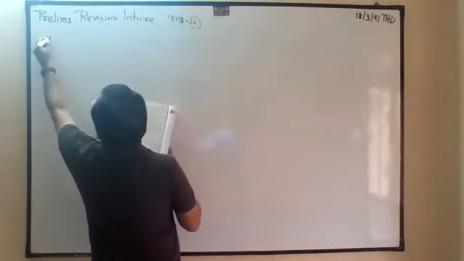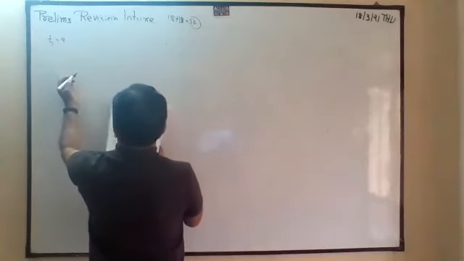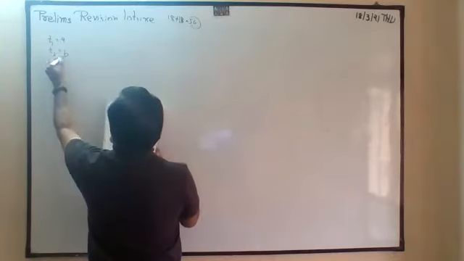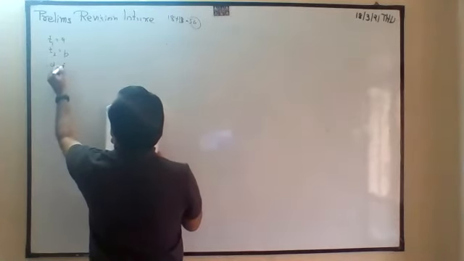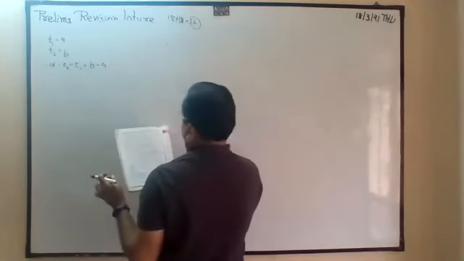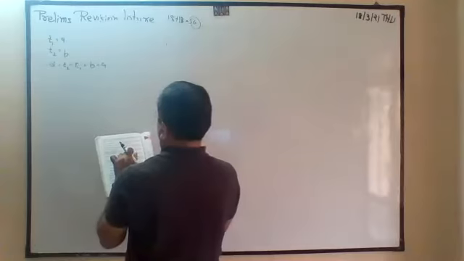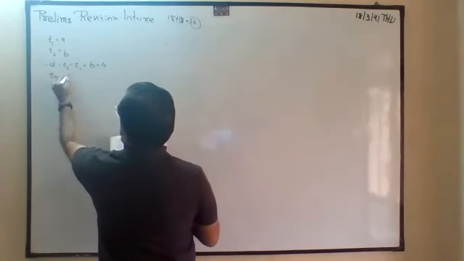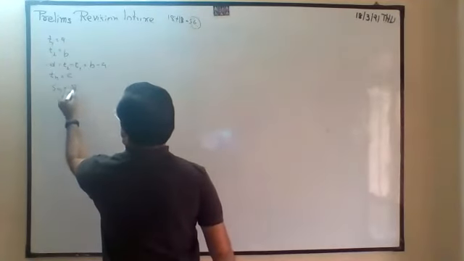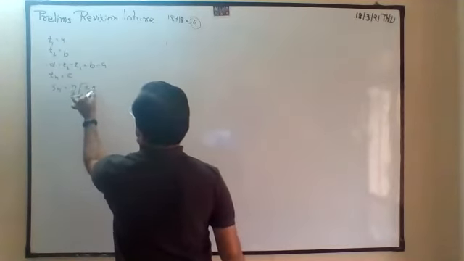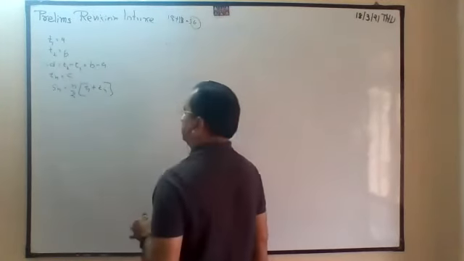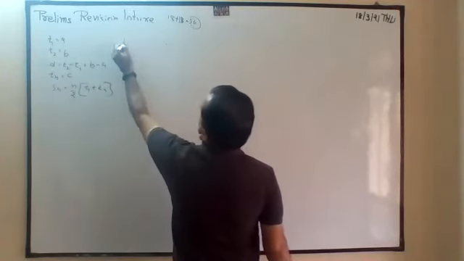Yes, sir. First term T1 is equal to A. T2 is equal to B. Therefore, the difference is T2 minus T1, which is B minus A. Correct? Yes. Last term Tn is equal to C. Show that the sum Sn is equal to n by 2 in brackets T1 plus Tn. Correct?